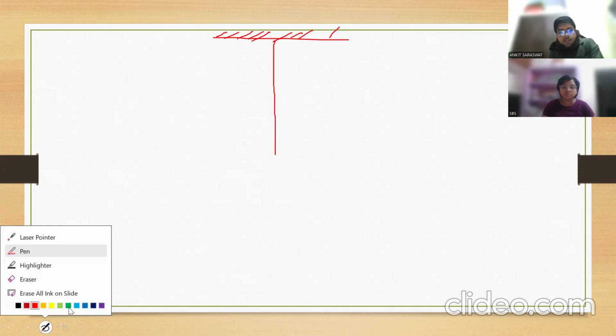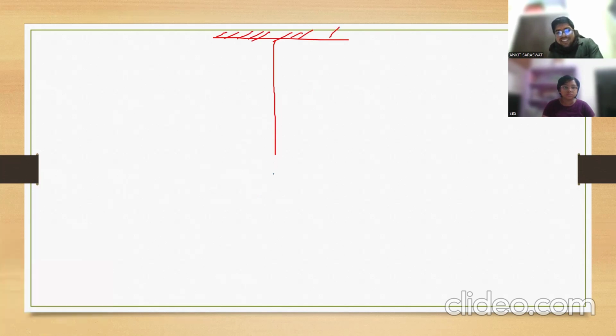And if a monkey is, for example, how will I draw a monkey? Monkey. Drawing is not good, but he is a monkey, okay? Yes, sir, my drawing is not good.